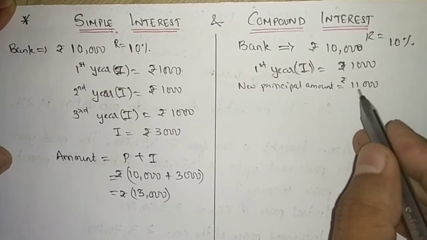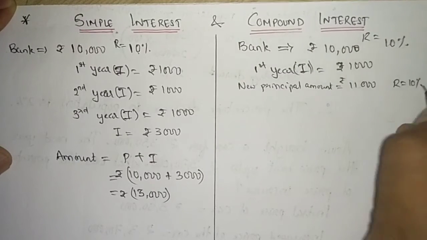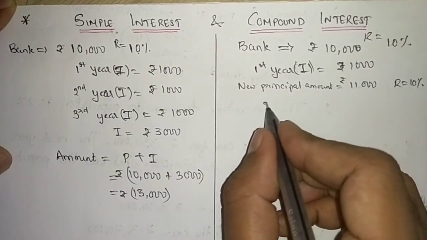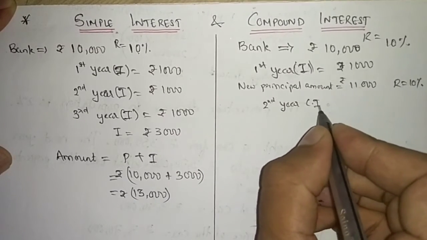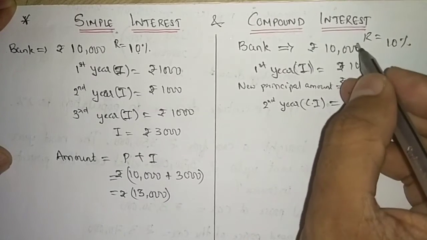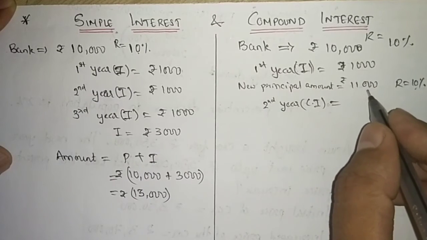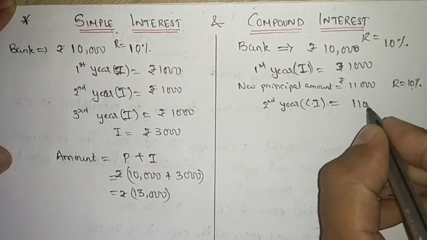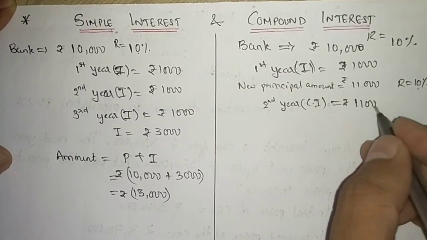So my new principal will be 11,000 and rate of interest was 10%. So at the end of second year, the compound interest which I have to pay will be on 11,000 and not 10,000. So while calculating 10% of 11,000, I have to pay to bank rupees 1,100.